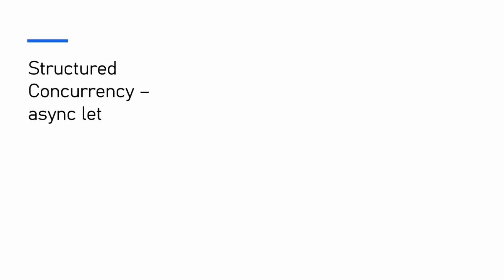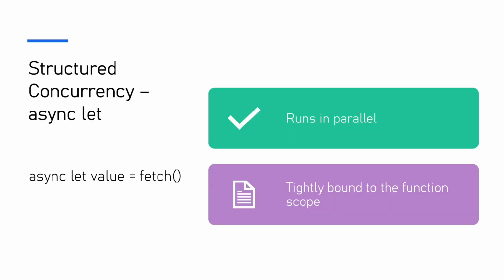Let's first understand what async actually does. When you write async value equals fetch, Swift creates a child task that runs in parallel. But here is the key part. This task is tied to the current function scope. This is called structured concurrency. Structured concurrency means that all child tasks must complete before the parent function exits. Swift enforces this strictly to ensure safety.